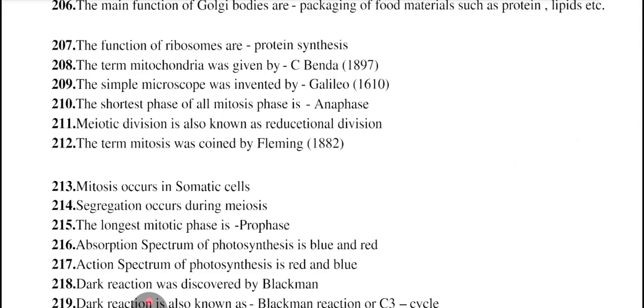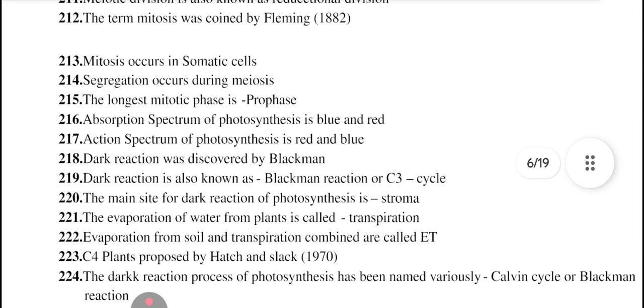Term mitochondria was given by Benda in 1897. Simple microscope was invented by Galileo in 1610. Shortest phase of all mitosis phases is anaphase. Meiotic division is also known as reductional division. Term mitosis was coined by Fleming in 1882. Mitosis occurs in somatic cells. Segregation occurs during meiosis. Longest mitotic phase is prophase. Absorption spectrum of photosynthesis is blue and red.